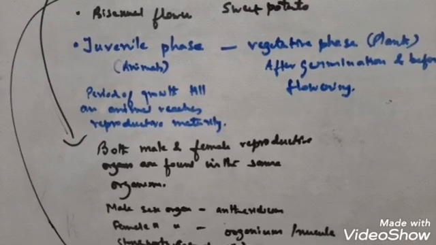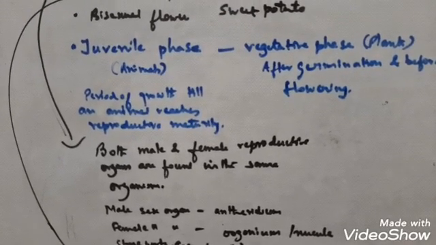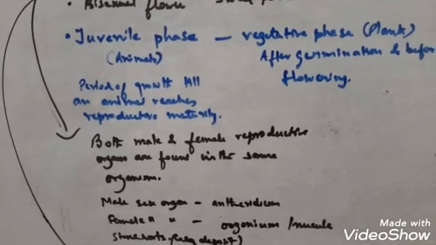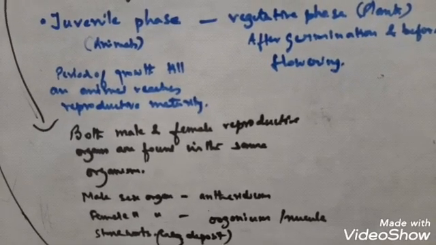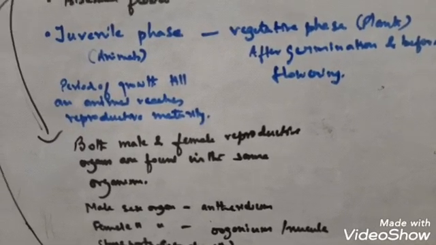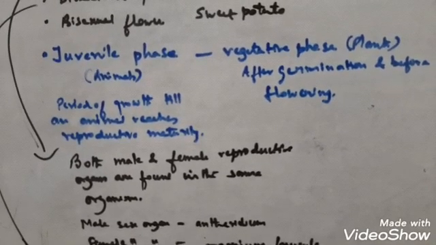Now what is the name of the male reproductive organ in Chara? That is antheridium. And the female reproductive organ in Chara is called oogonium. So this is about Chara.